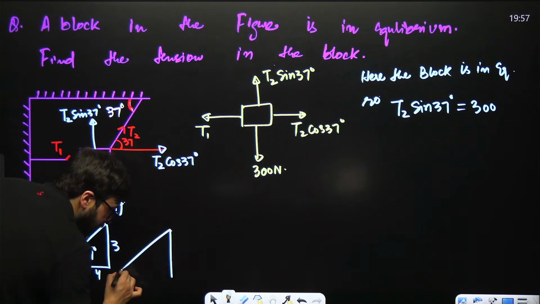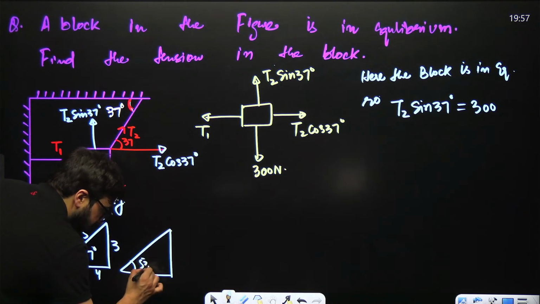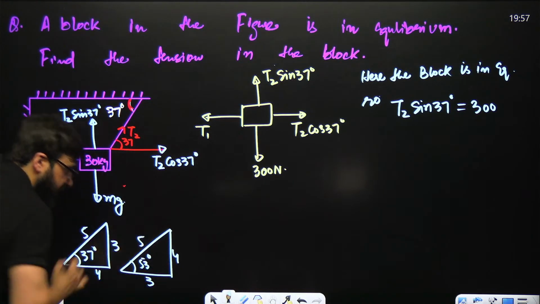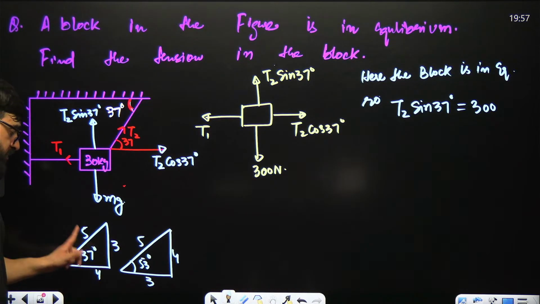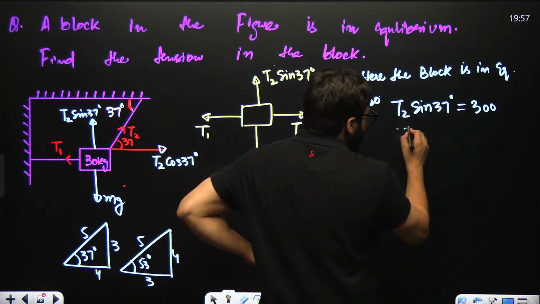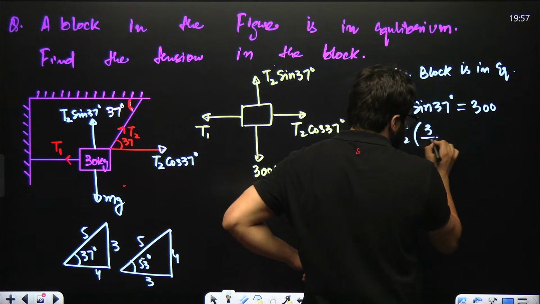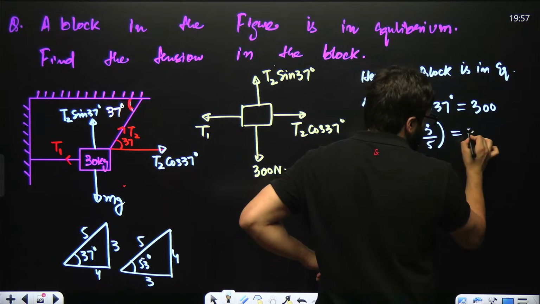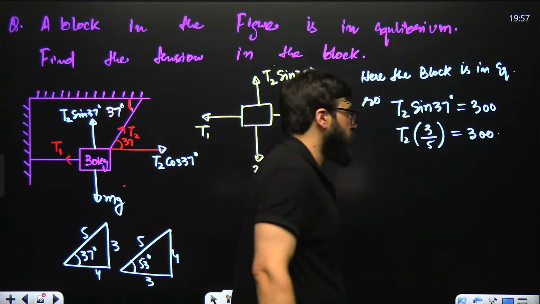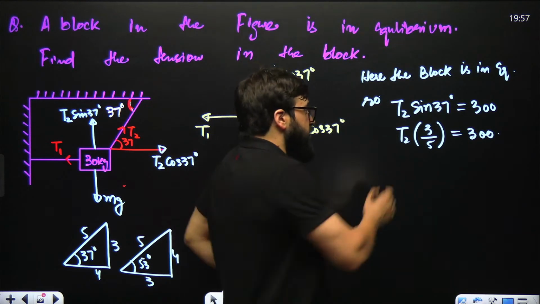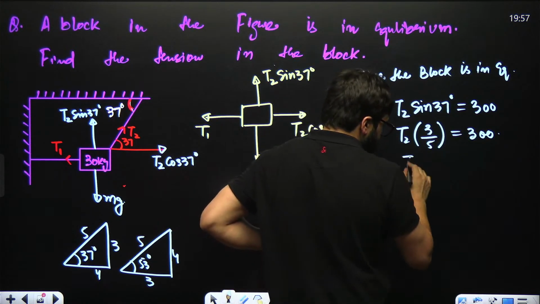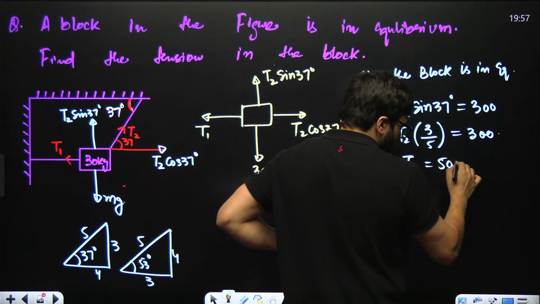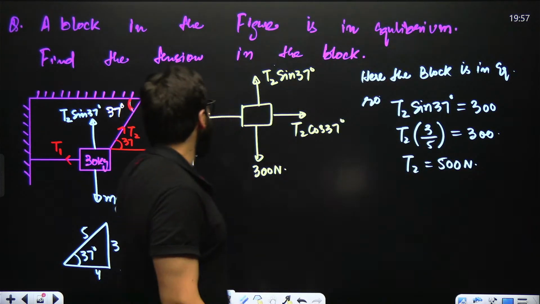And if I make over here the 53 degree triangle, we know in that case this will be 4, this will be 3, and this will be 5. Now, sine 37 is perpendicular upon hypotenuse, that is 3 by 5. So I can write over here, this is T2 and this will be 3 by 5 is equal to 300 upon T2. Now here T2 will come out to be 500 Newton. So the value of T2 is 500 Newton.